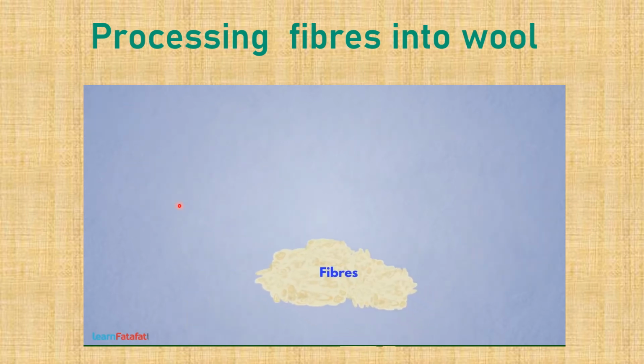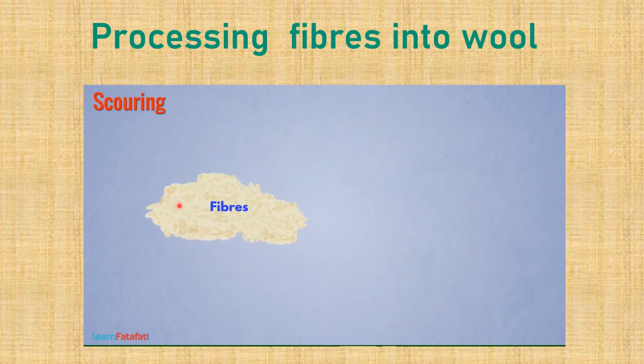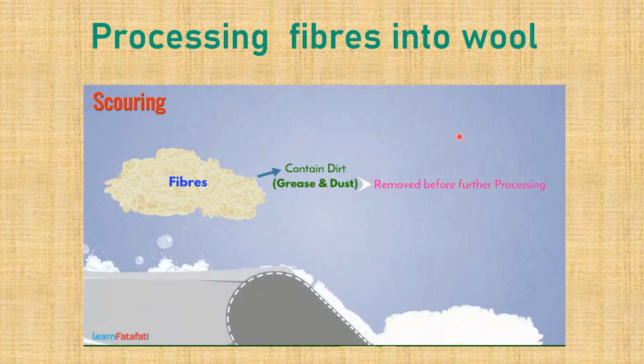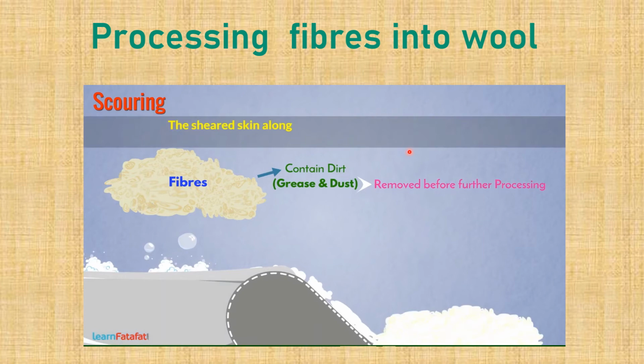After shearing, the next step is scouring. The hairs, that is fibers, obtained from shearing contain dirt such as grease and dust. It must be removed before further processing. Thus, the sheared skin along with hairs is washed thoroughly to remove dirt.